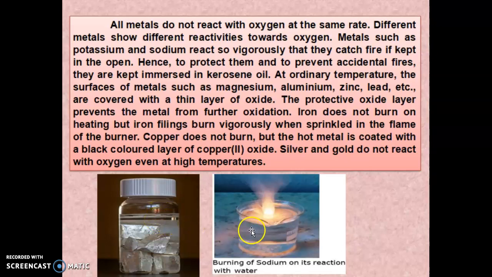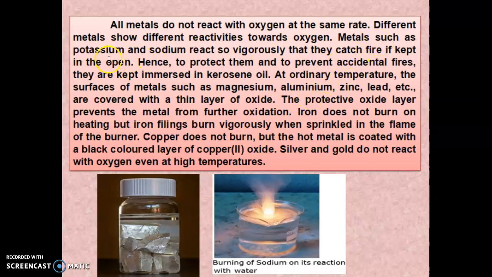When it is left in the open or reacts with water, what happens? It catches fire. So this is the burning of sodium on its reaction with water. It reacts vigorously with oxygen. So to prevent this, what happens? The sodium is kept immersed in kerosene oil. So this is the meaning of this.